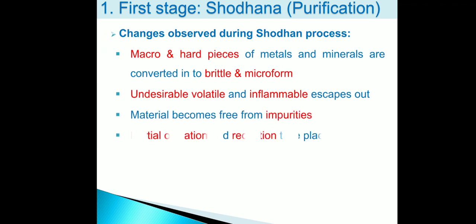Now during Shodhan process the following changes can be observed. Macro and hard pieces of metals and minerals are converted into brittle and micro form. Undesirable volatile and inflammable material can escape out. Materials become free from impurities. During this process, it may undergo partial oxidation and reduction.